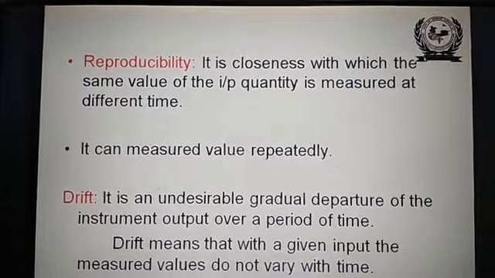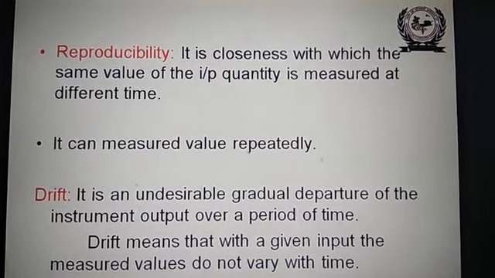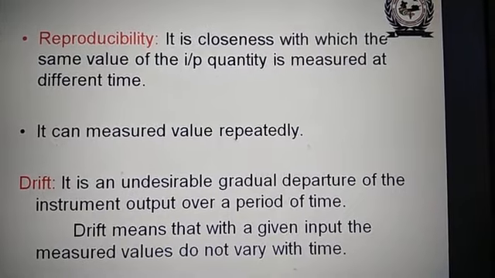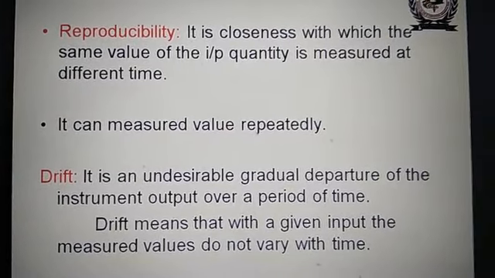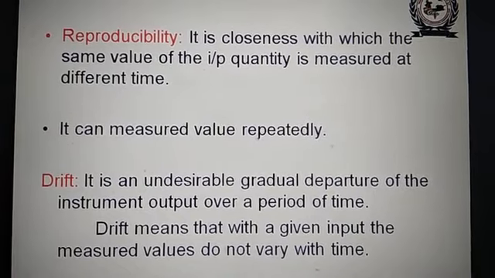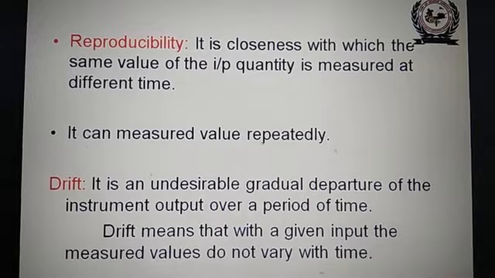Another term is reproducibility. Reproducibility is the closeness with which the same value of the input quantity is measured at different times. Once again, what is reproducibility?